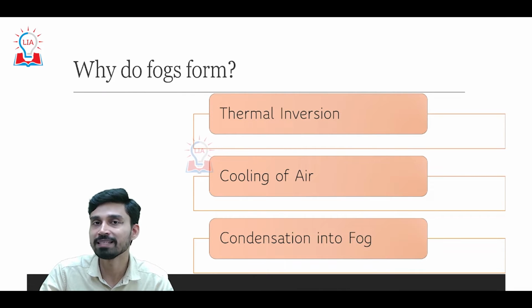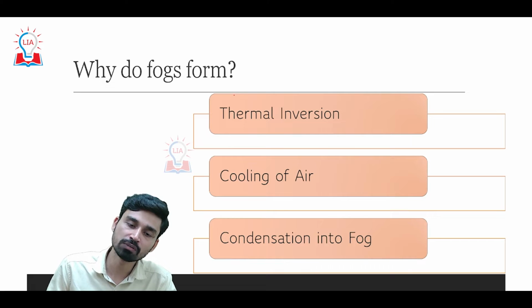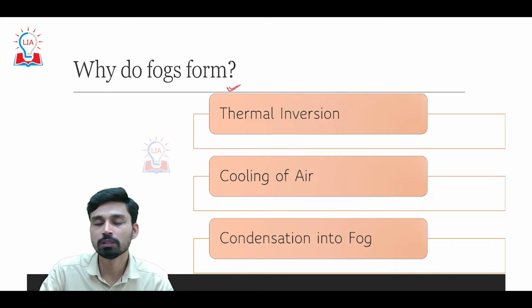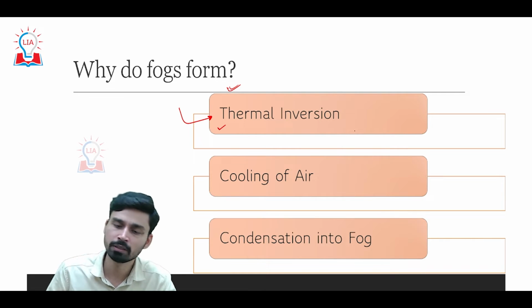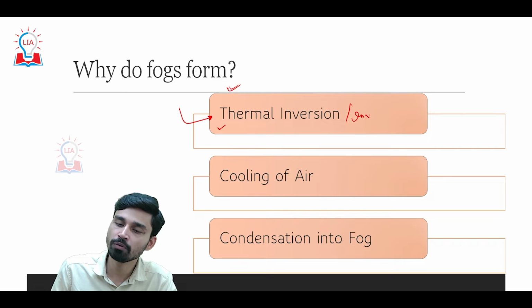Now coming to the most basic question, why does fog form in the first place? The main reason which can explain the formation of fog is thermal inversion. Thermal inversion is sometimes also referred to as inversion of temperature. Let us try to understand this topic in more detail.